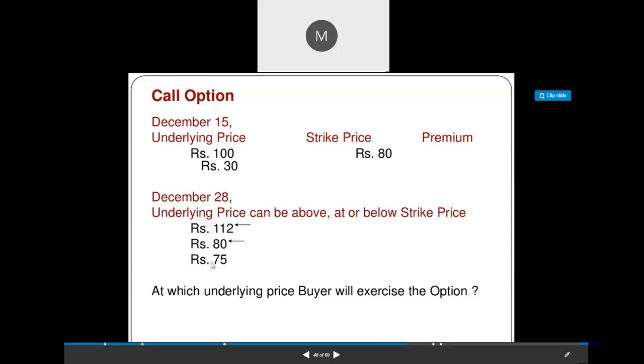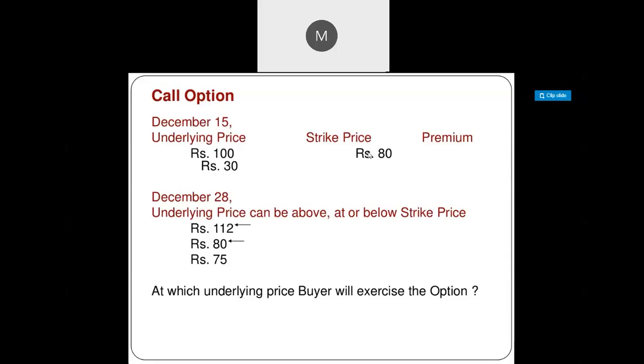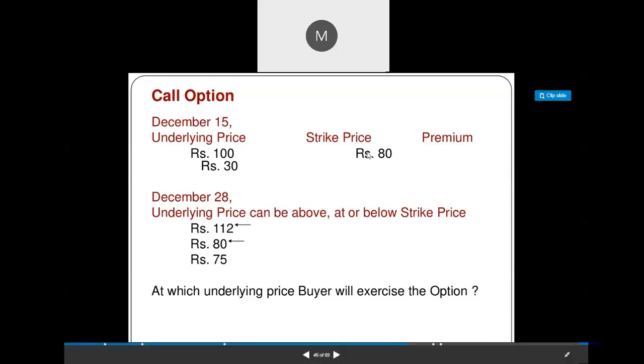And in the third case, the market price reaches 75 and the strike price is 80. If you exercise the contract, you will make a loss of 5 rupees for one quantity. For example, if you purchased 100 quantity, 100 into 5, 500. But the premium amount is only 30.